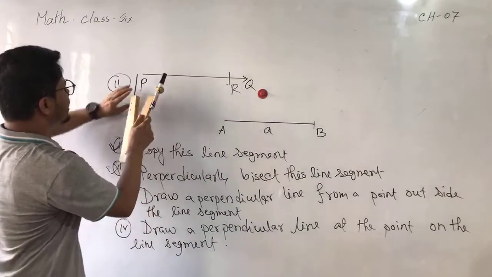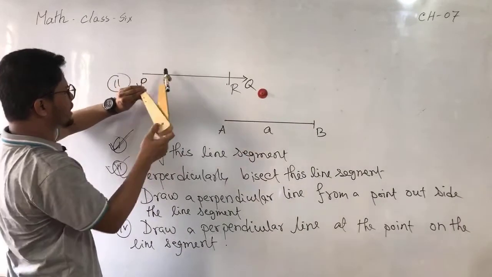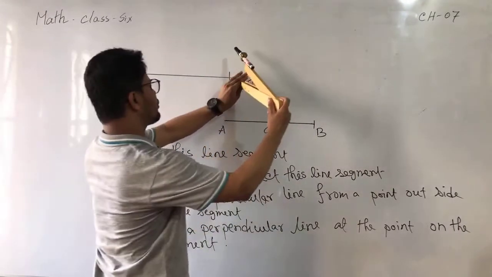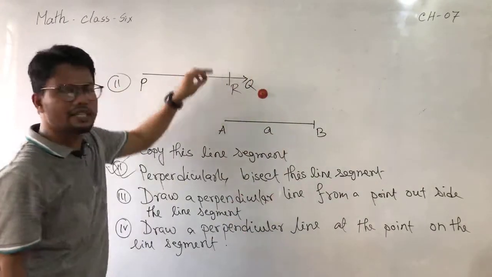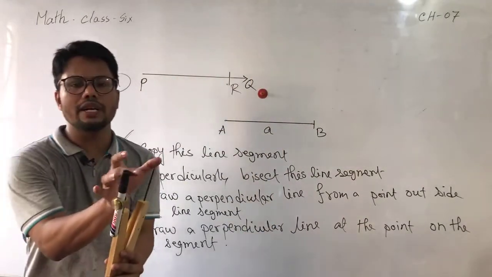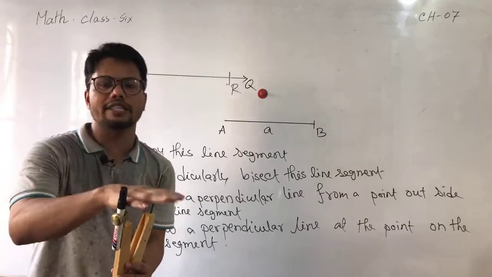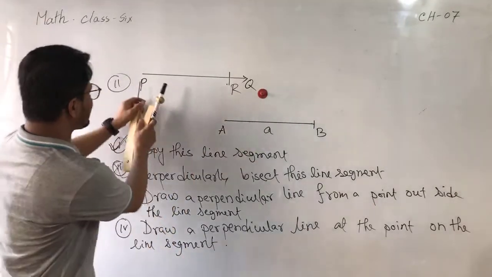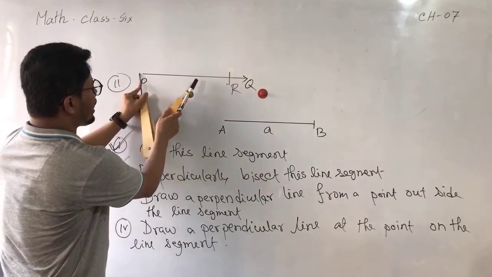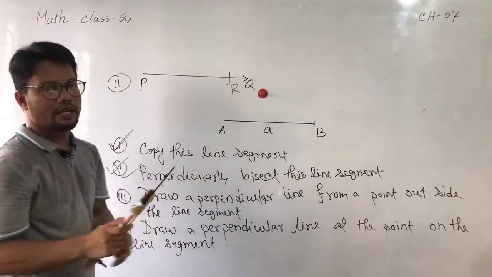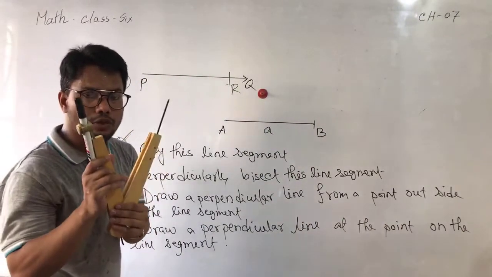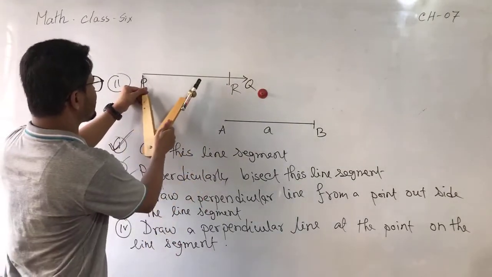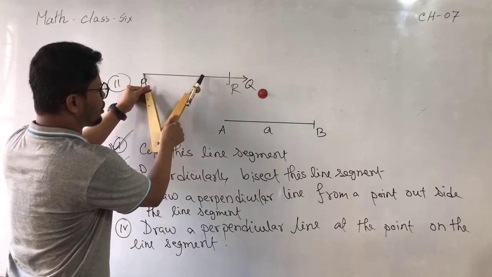If you take a smaller radius like this, and draw an arc here and another arc here, they will not intersect each other because your radius is smaller than half of PR. So you have to take a radius greater than half of PR. You can take it like PR or almost that.